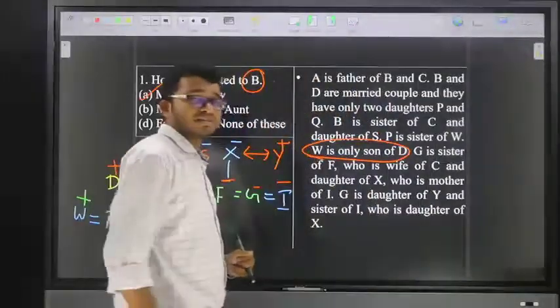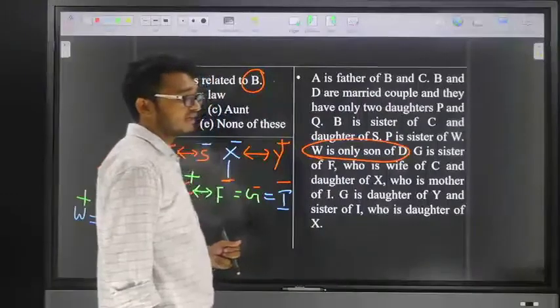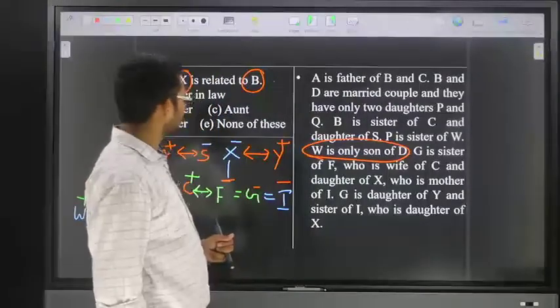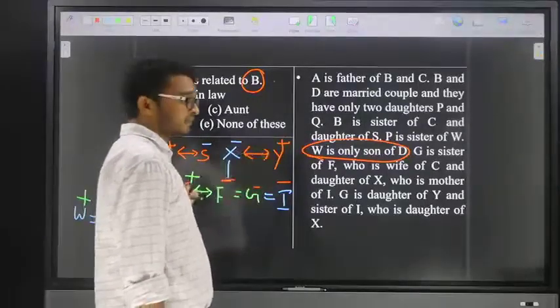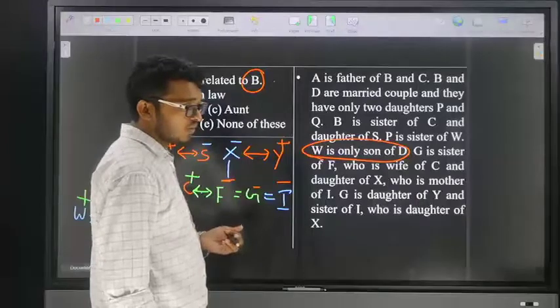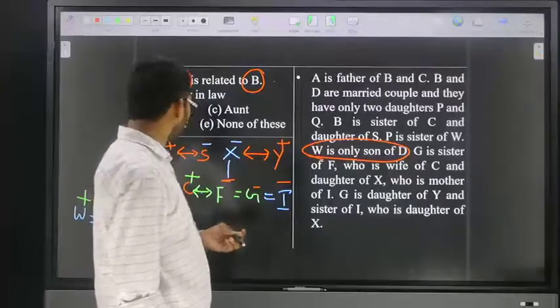Friends, here again a person is asking a question: if X and Y are the father-in-law and mother-in-law of B. Yes, here X and Y are both the father-in-law and mother-in-law of B. How is D related to Y?